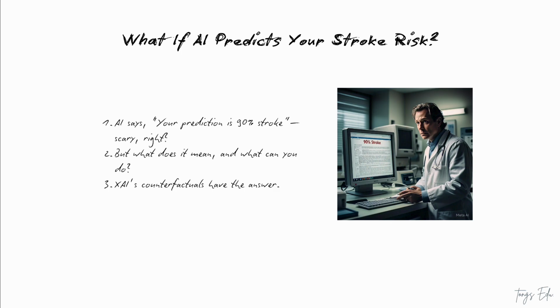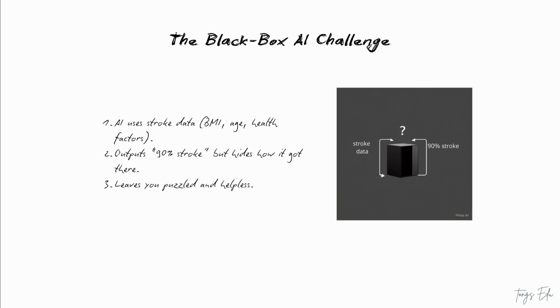You're at the doctor's office, and an AI system analyzes your health data, like a stroke dataset with your age, BMI, and other factors, and says, right now, your prediction is 90% stroke. That's a big number, and you're probably thinking, why? What can I do about it? If the AI were a black box model, it'd stop there, leaving you puzzled and worried, with no idea how to move forward. But with XAI, things get a lot more interesting.